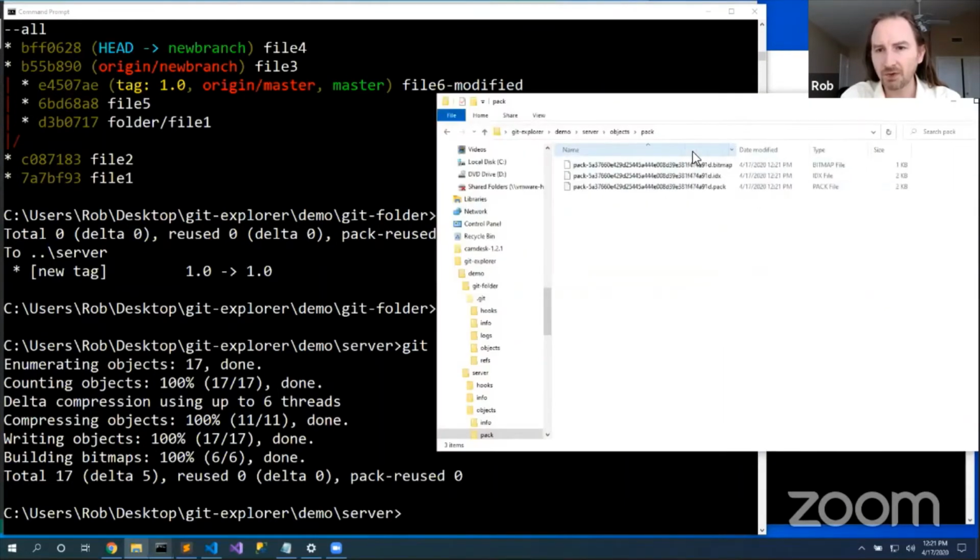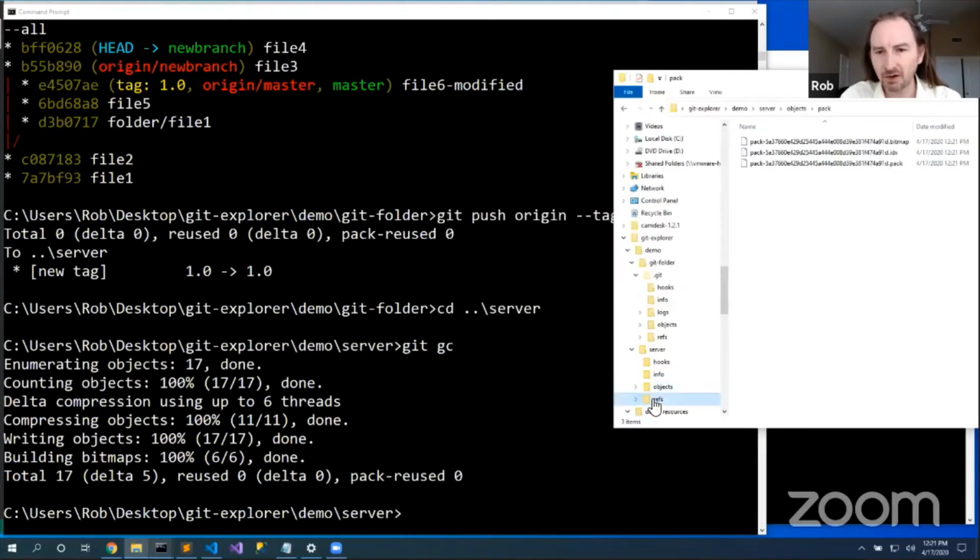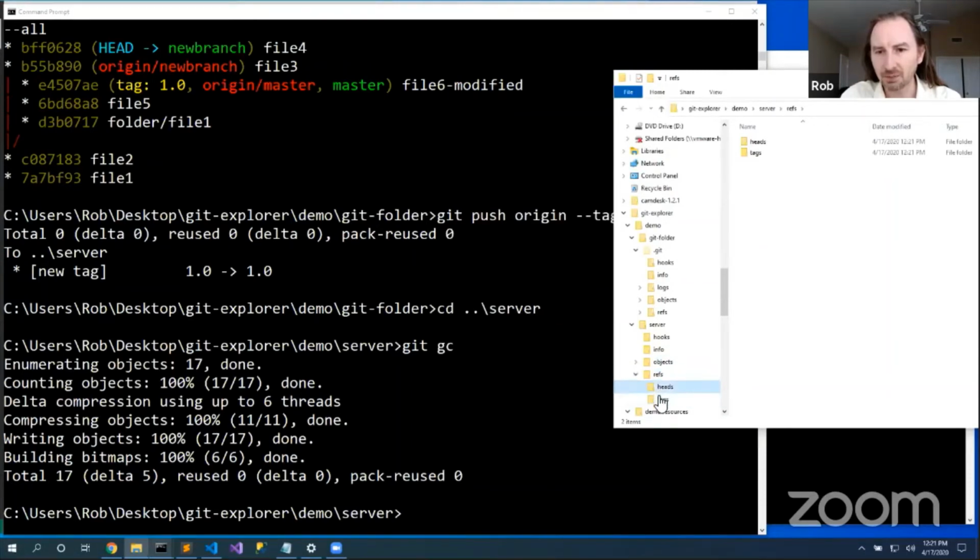Now I have one file that is a pack file, I have an index file, and I have a bitmap file. Not sure what the bitmap file is for. The index just keeps track of what's in the pack file. But you notice that I also packed all of my references into place too. So these are empty. All of those references are packed into this pack file as well.